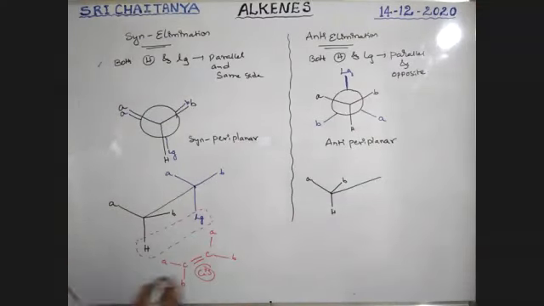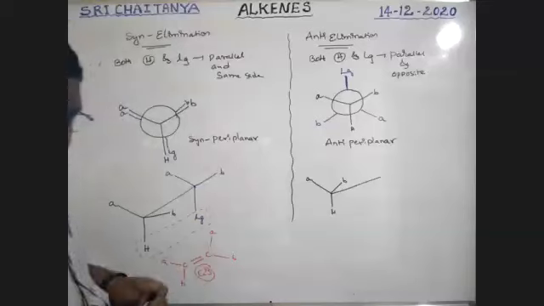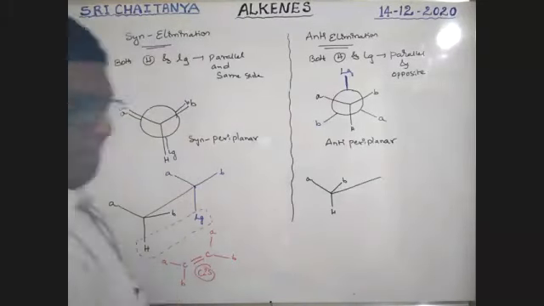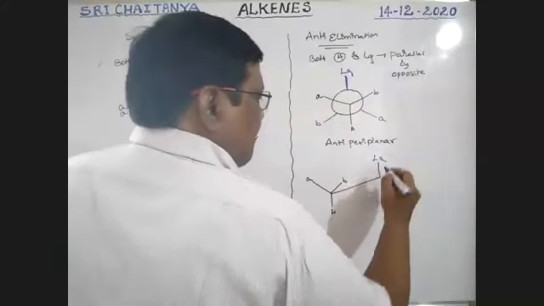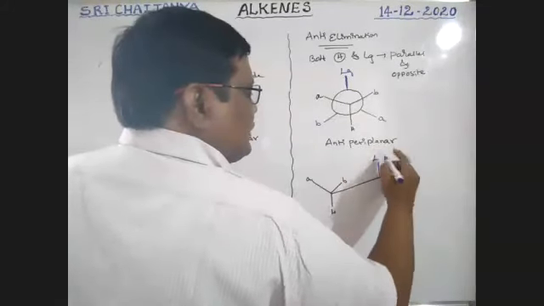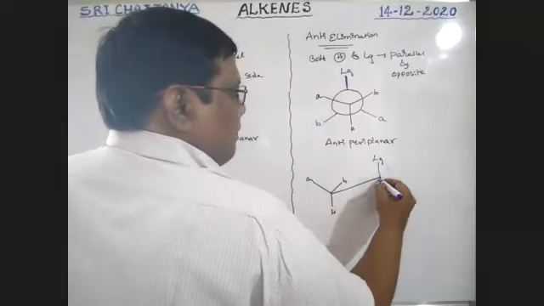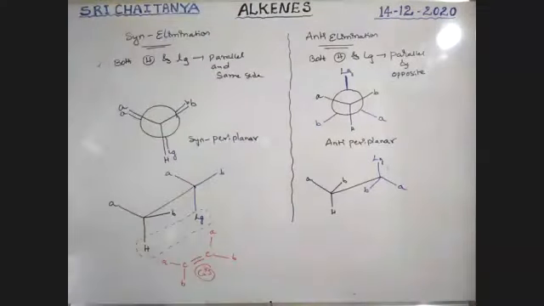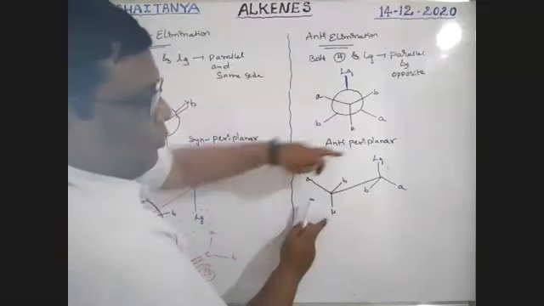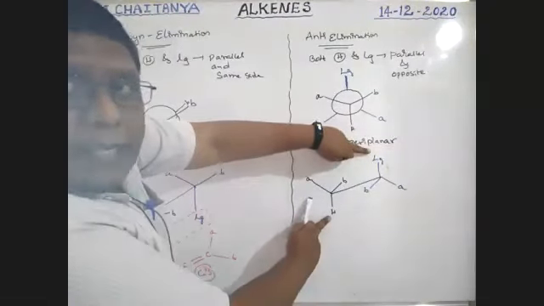Now this is the leaving group. This is the leaving group. This is B. This is A. Leaving group, B and A. Okay. Now I want to remove this hydrogen and this leaving group. Both are in opposite directions, anti-periplanar.